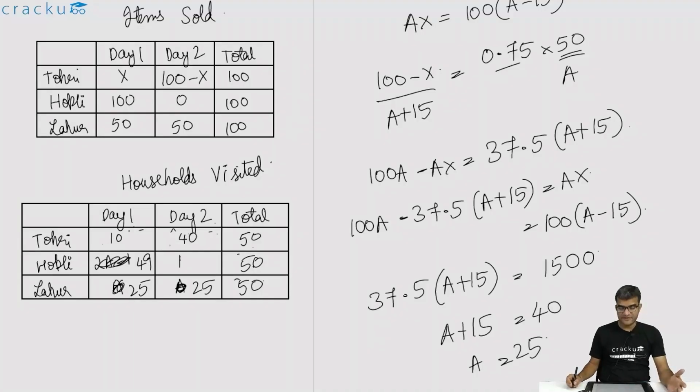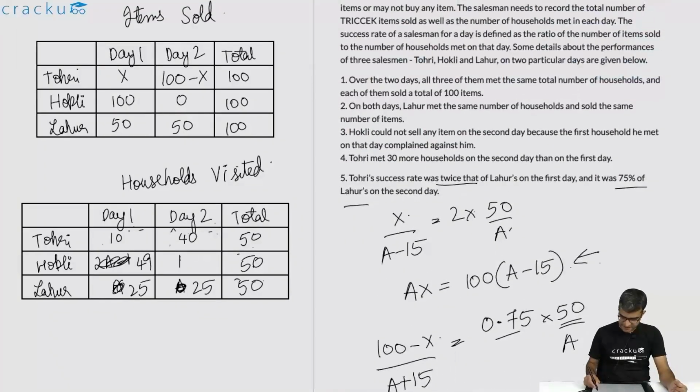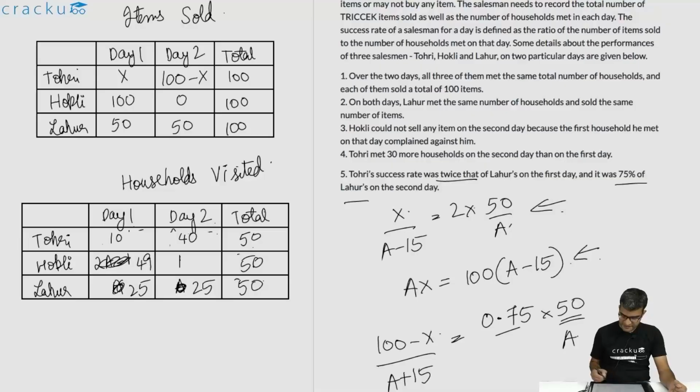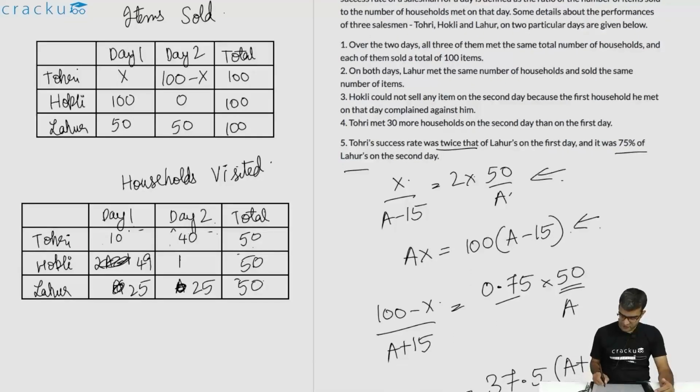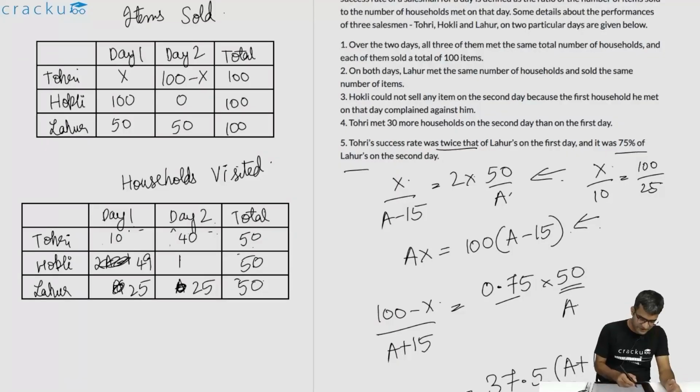We can also calculate the value of X. X can be calculated from any one of the equations. X divided by A minus 15 is equal to 2 into 50 by A. A is 25, so X divided by 10 is equal to 100 divided by 25. This is 4, or the value of X is 40. So this is 40 and this will be 60, 100 minus 40. Let us go ahead and answer the questions that follow.